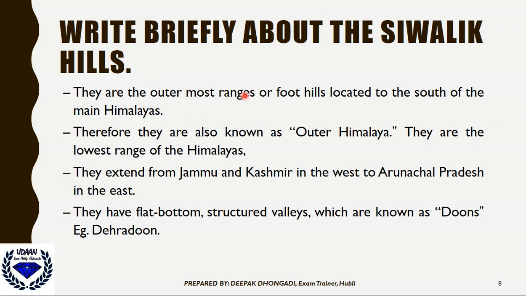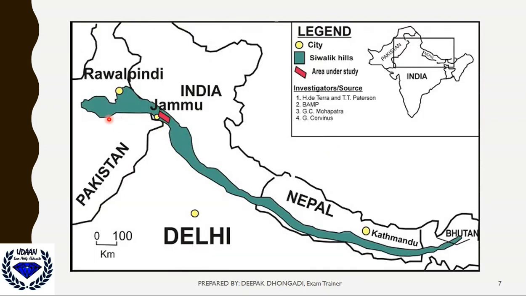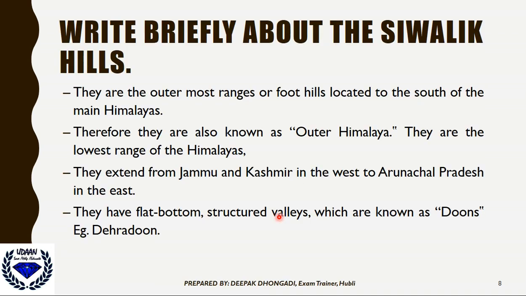They are the outermost ranges or the foothills located to the south of the main Himalayas. Therefore, they are known as outer Himalaya. Shivalik hills are also called outer Himalayas because they are present at the foothills of the Himalayas. They are also the lowest range of the Himalayas. They are present at the foot of the Himalayas.